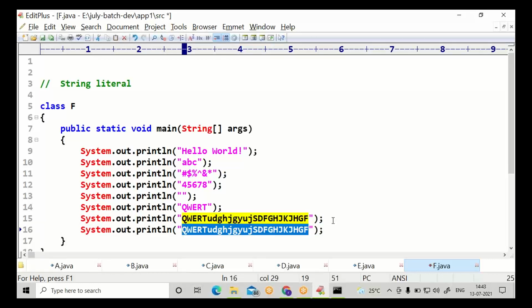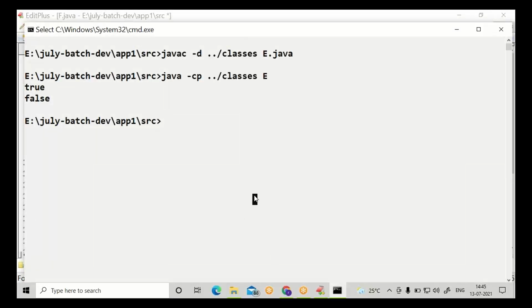It will not be a char type. I am keeping only one character, but it is not a char type because of the double quotation boundary. Let me compile the F class.